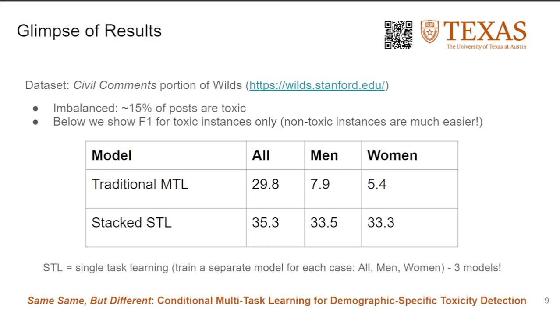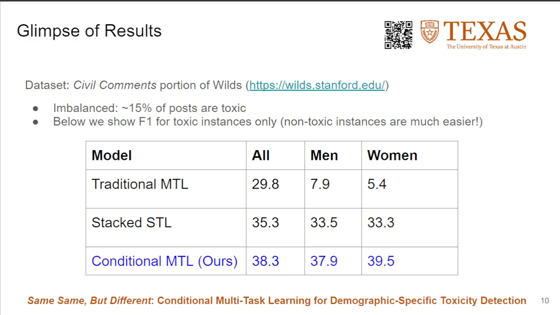One could also use a stacked single-task learning model in which we build 3 models which are trained on different portions of the dataset. Training the stacked STL model is significantly more expensive in both time and space, but yields improved performance over the traditional MTL model. Conditional MTL, which is more time and space efficient when compared with the stacked STL, achieves better F1 values. We hypothesize that this is because conditional MTL does not suffer from label contamination while being able to learn both the general patterns and differences in linguistic toxicity.